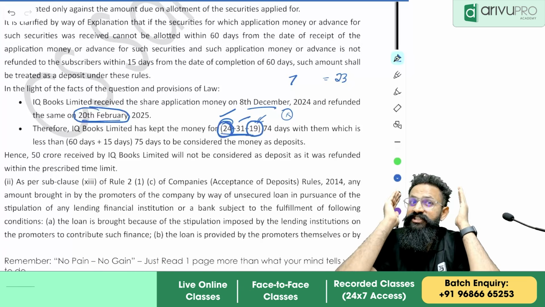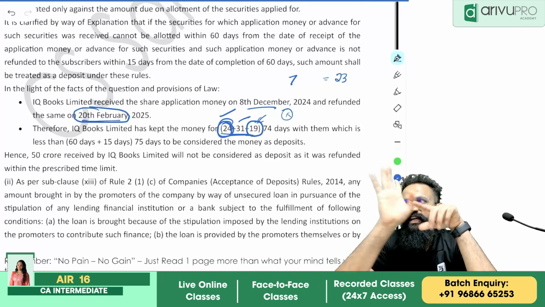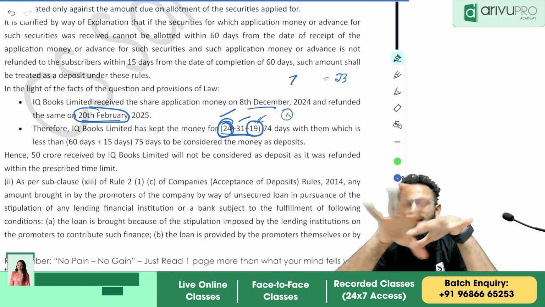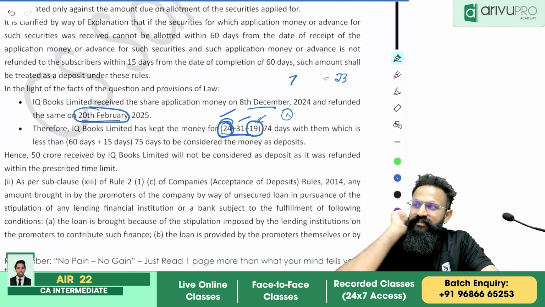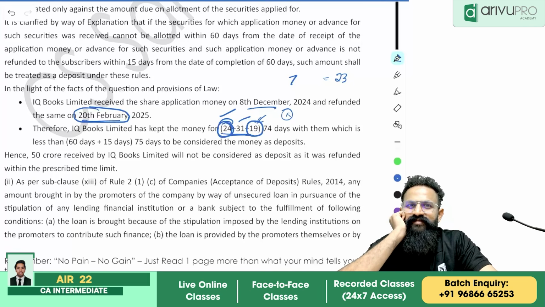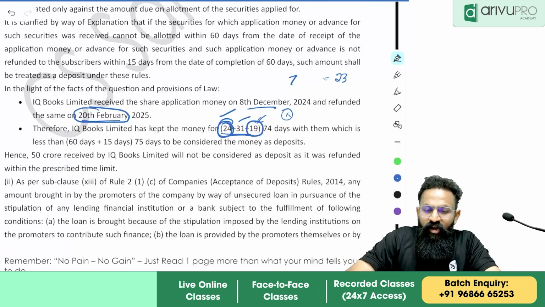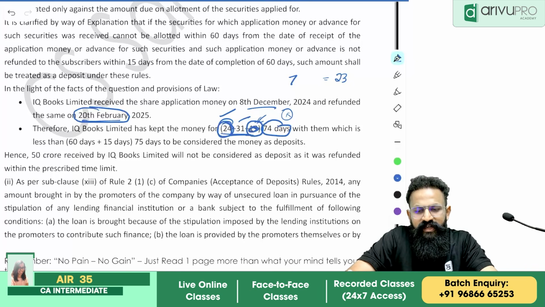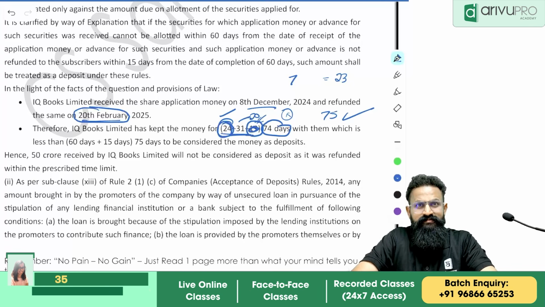This is the interpretation that the institute has taken. According to me, you should have taken 20 days in the month of Feb, but they have taken 19 days here. That's the problem, because they have not said how to calculate this scenario. Are you getting the point? All of you? Okay. So applying that, they got 74 days. Even if you apply our logic, this becomes 20 days. It will still become 75 days, which is according to the law.